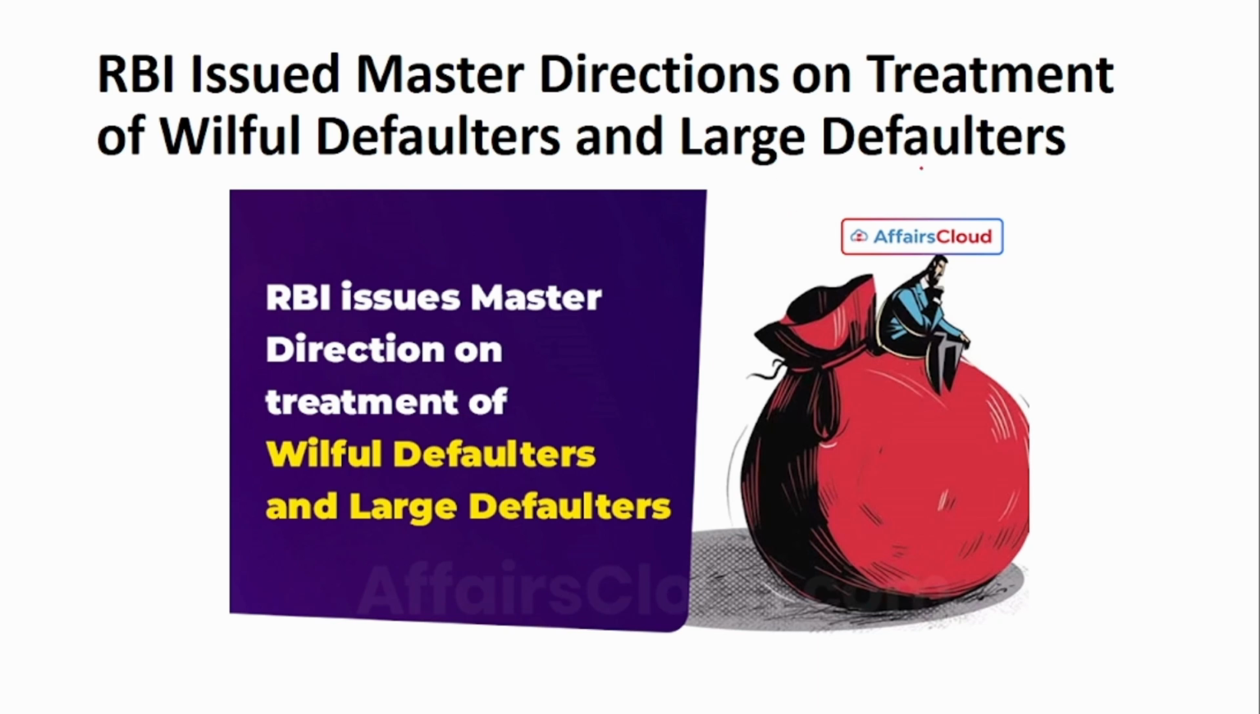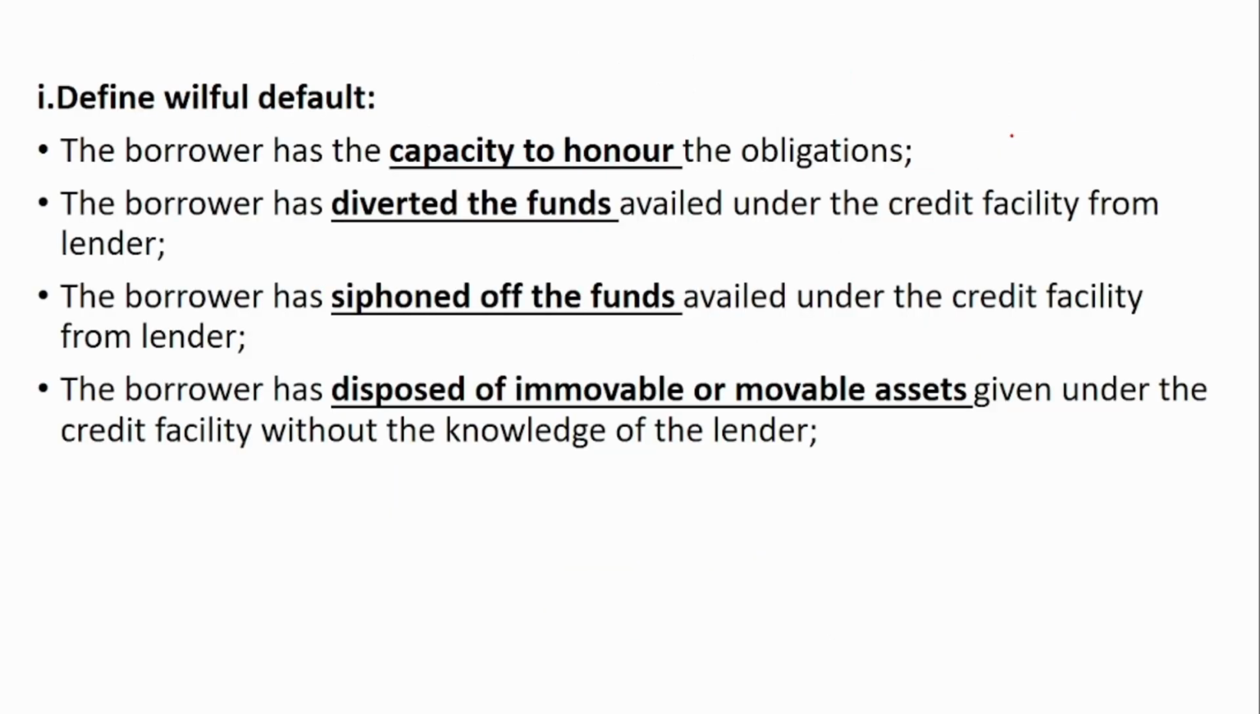Next is that RBI issued master directions on the treatment of willful defaulters and large defaulters. So what is it? Who is a defaulter? Who is a willful defaulter? The person who has the capacity to pay but is not willing to pay, the person who has diverted the funds availed under the credit facility, the person who has siphoned off the funds, and also the borrower who has disposed of immovable or movable assets. So you would have mortgaged the property to the bank. Using that property only, the bank would have given you money. But without the knowledge of the bank, you would have sold that property. So if any of these activities has been done, then that customer will be called a willful defaulter.